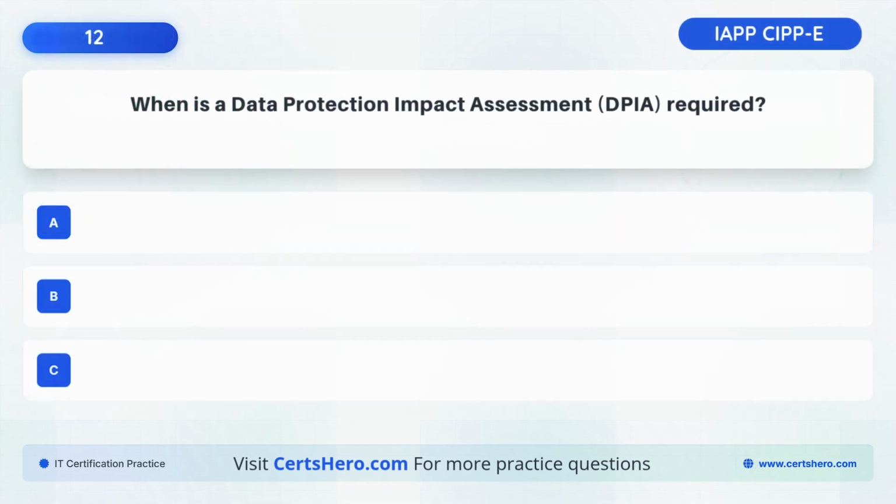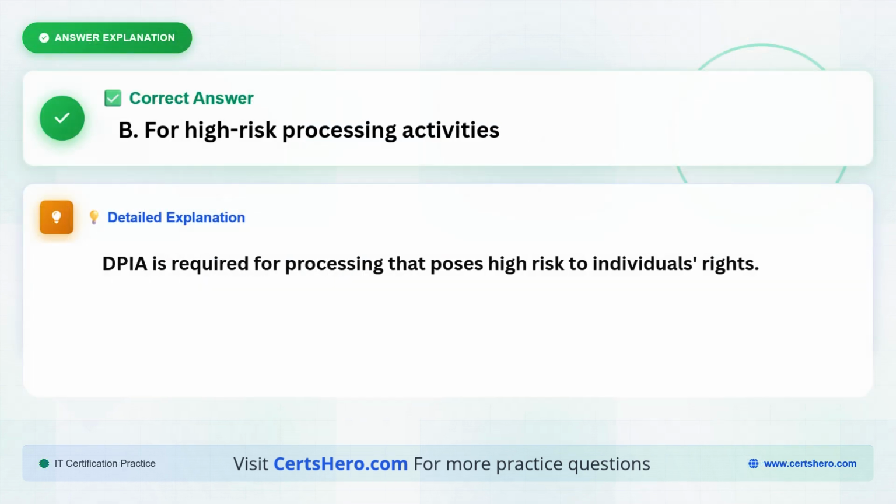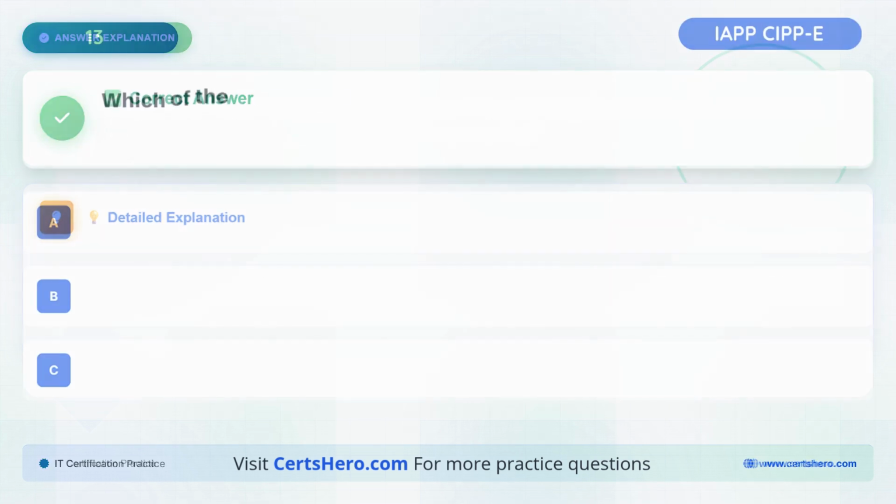When is a Data Protection Impact Assessment, or DPIA, required? A. For any internal audit. B. For high-risk processing activities. C. Only when data is transferred. The correct answer is B. For high-risk processing activities, because DPIA is required for processing that poses high risk to individuals' rights.